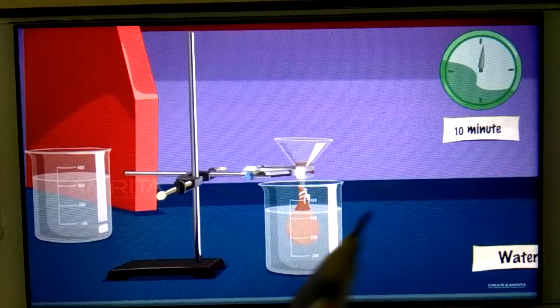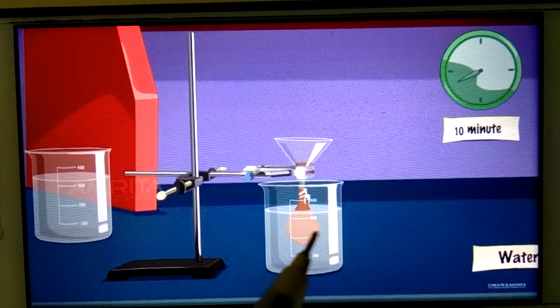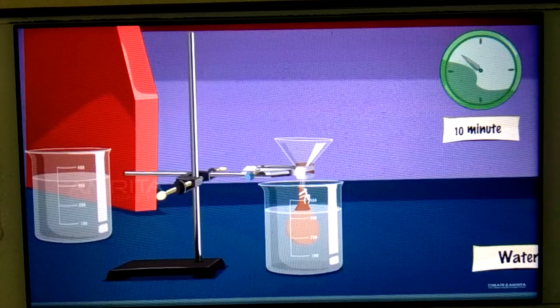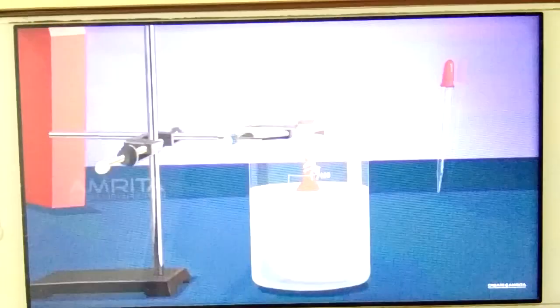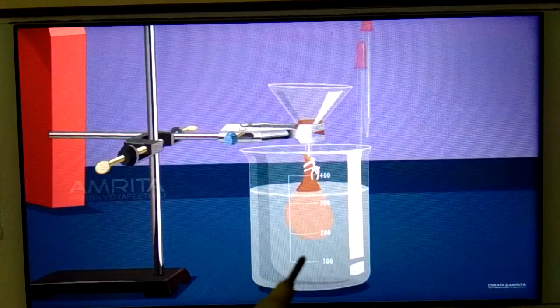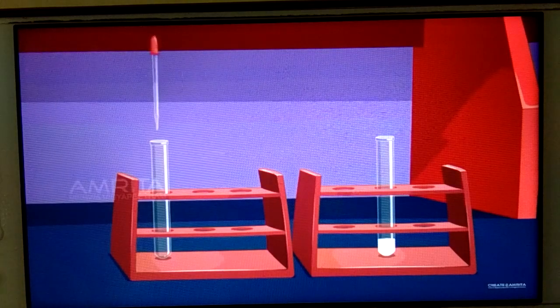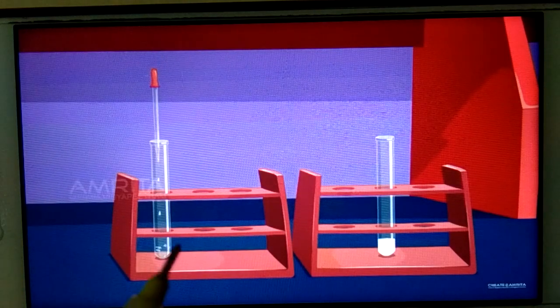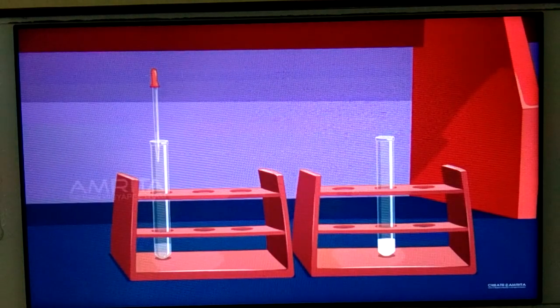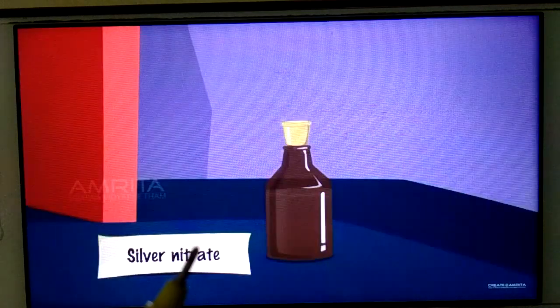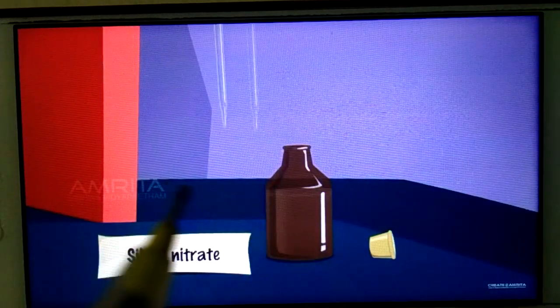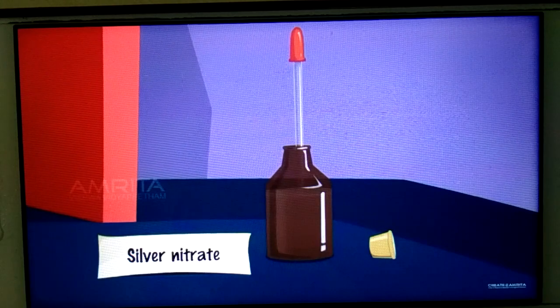Now we are changing the beaker to another beaker with fresh water. We are keeping it for 10 minutes. After 10 minutes again we are going to check this water, taking a few drops and pouring it in the second test tube. Again we will add a few drops of silver nitrate solution in the second test tube.